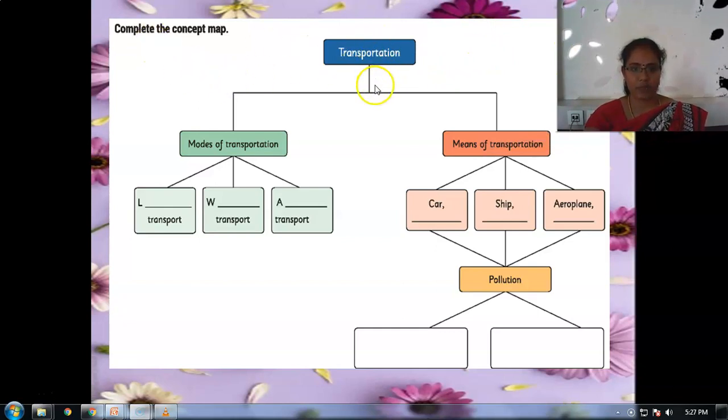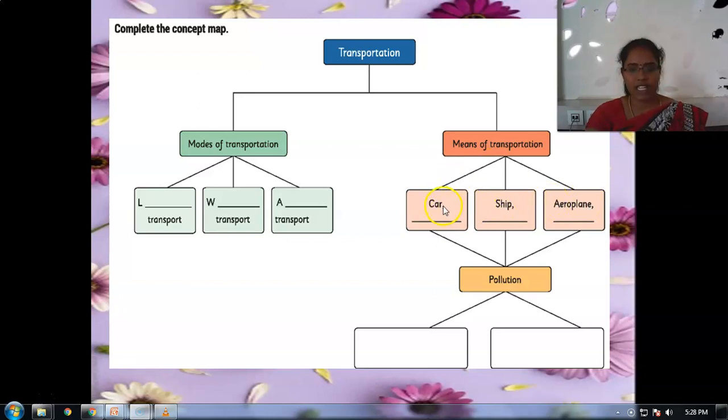Okay, here the transportation is here. Transportation is divided into two types, that is modes of transportation and means of transportation. Modes of transportation, as I told you, there are three types: land transport, water transport and air transport. Means of transportation is car, ship, aeroplane, like that. I told you land, water, air.